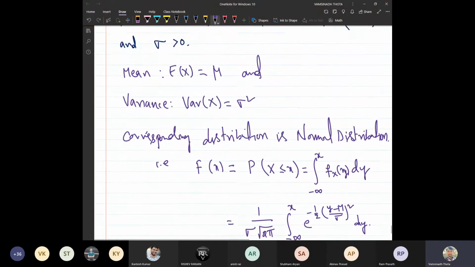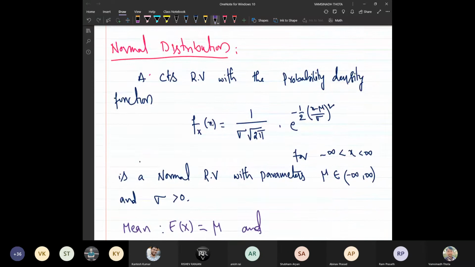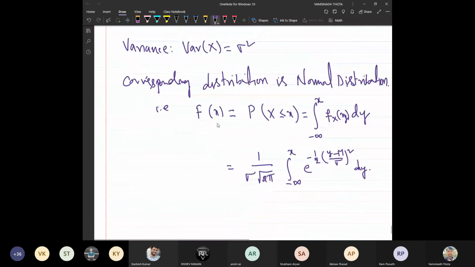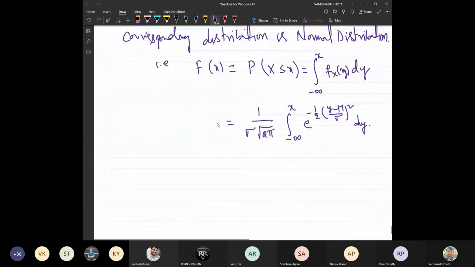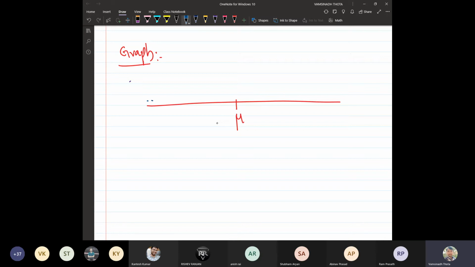If you look at the graph of this density curve, these graphs are very well known and are generally known as bell-shaped curves. Here we have mu on the normal density curve, the probability density curve.